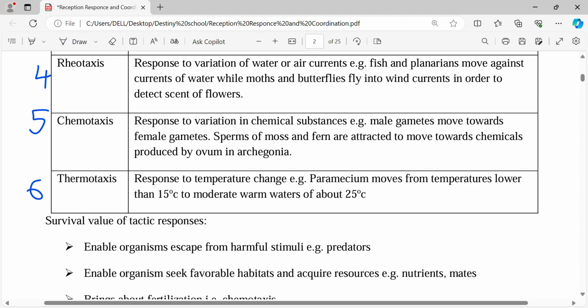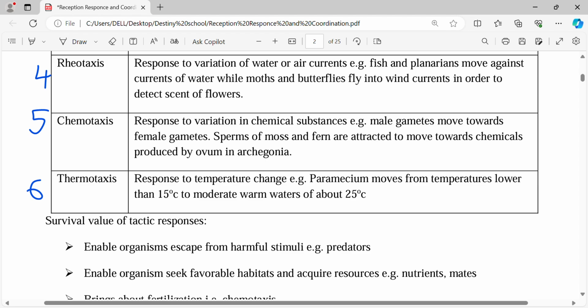So the male gametes swim until they combine with the ovum, which is the female gamete, and the ovum is considered to be a chemical. That will be chemotaxis, and of course it is a positive one because the male gametes move towards the female gametes. In the exam they normally ask you which type of response this is. The question will give you the male gametes moving towards the female gametes. The answer is chemotaxis because the entire body of the male gamete swims towards the female gamete.